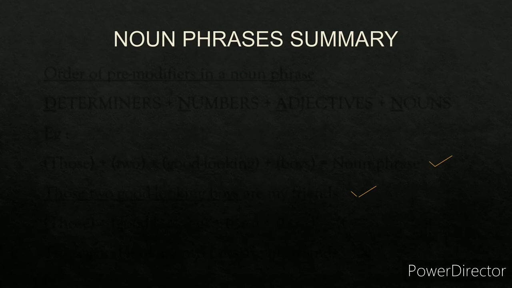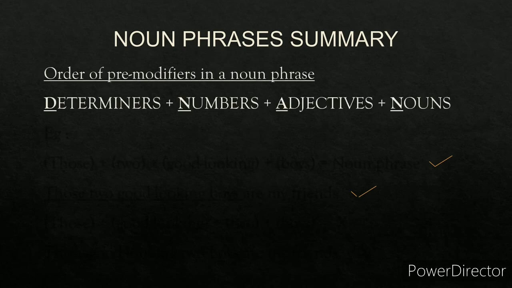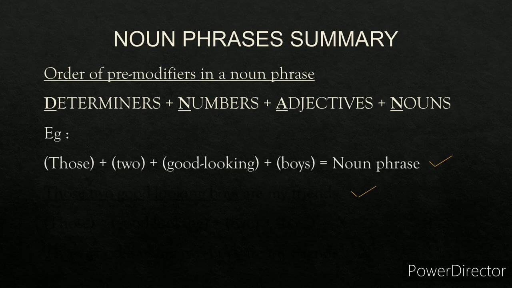Now let us look at the noun phrases summary. What have you learned so far? What is the order of the pre-modifiers in a noun phrase? The order is D, N and A. D is for determiners, N is for numbers, A is for adjectives, plus the noun. So determiners plus numbers plus adjectives plus nouns gives the noun phrase. If there is no number, nothing. For example, those two good looking boys. This is the noun phrase. Those is the determiner, two is the number, good looking is the adjective, and boys is the noun.